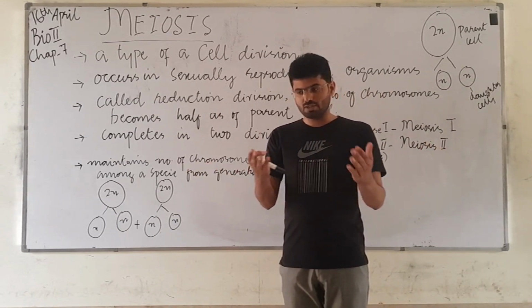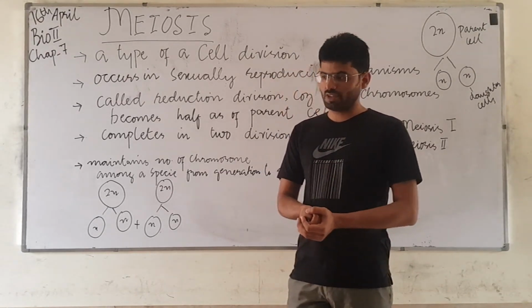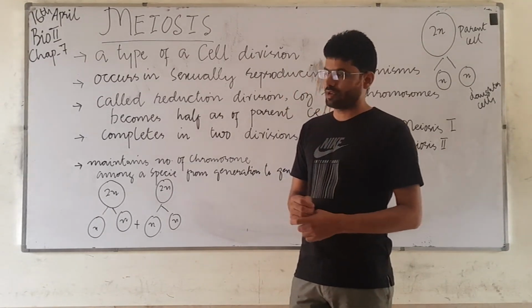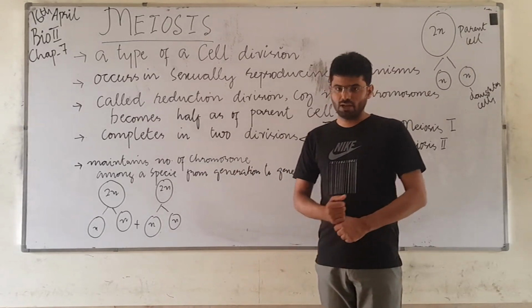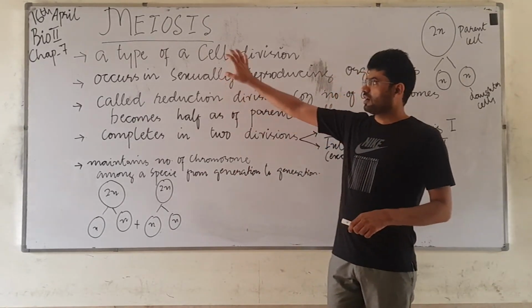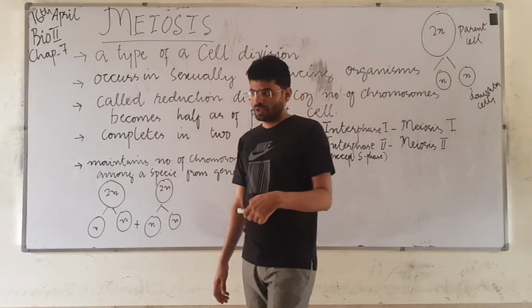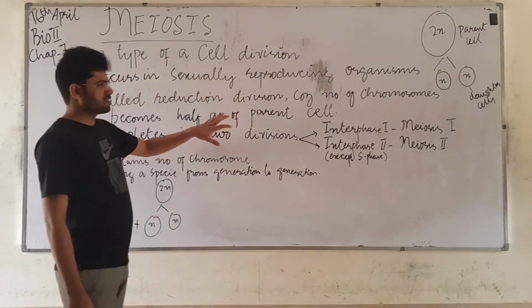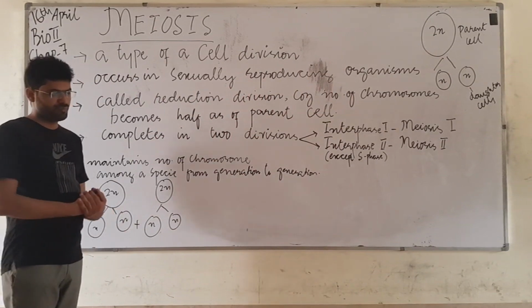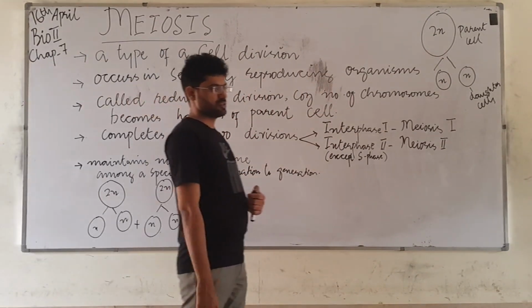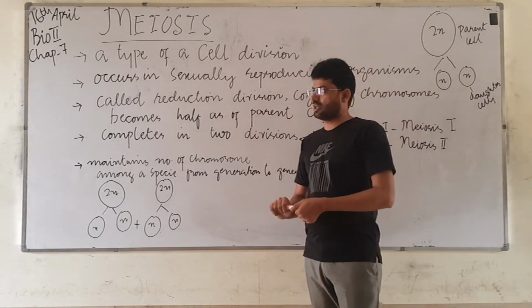So when two different cells from two different members of the same species, a male and a female, combine with one another, they form a new kind of cell called a zygote. In that chapter we discussed reproduction in detail, but here we will discuss what meiosis is, how it happens, and by the end of meiosis, what kind of cells and what chromosome number we will have in the daughter cell.